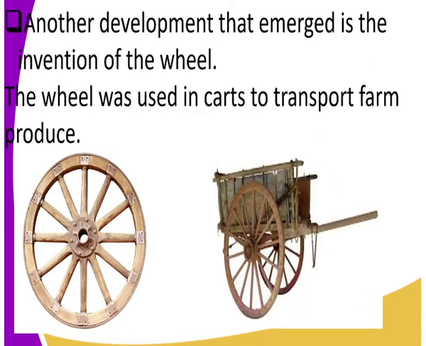The English word for mkokoteni is a cart, but in the street it is known as mkokoteni. It is used to transport goods. So in Mesopotamia, the wheel was used to make carts and also to transport farm produce.